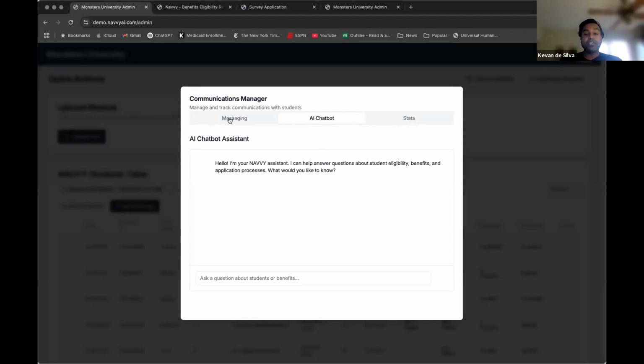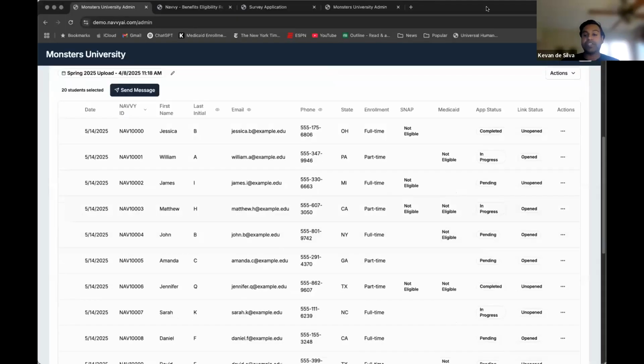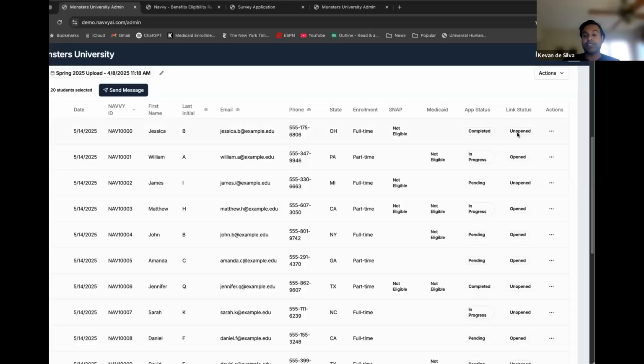Once you've sent the messaging out to all the students, you have a quick view of the operations of that messaging. You can see how many people you reached out to, how often people have opened it, and how many people have gone through the next link. You'll have that view in real time for everyone that you authorize on your team. We'll go to the student experience next, but you'll have a status at all times of where a given student is in their application for one of these programs, or whether they've actually engaged with the link and the chatbot in seeking out these benefits.